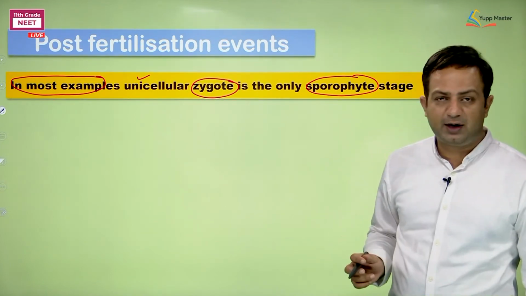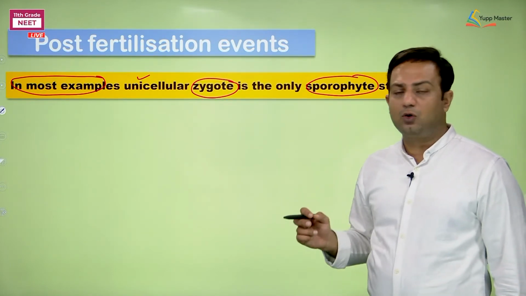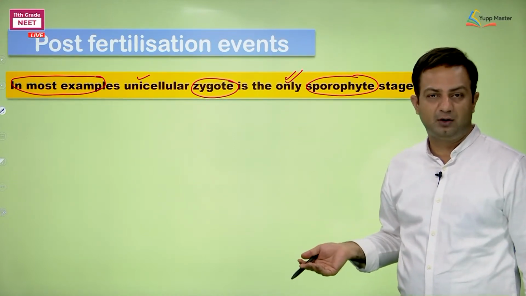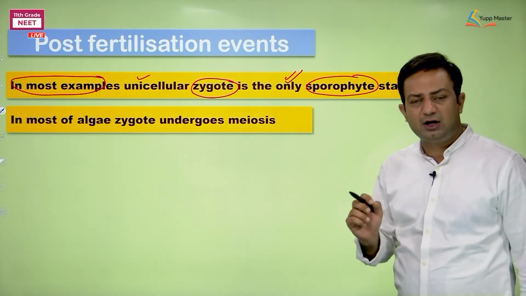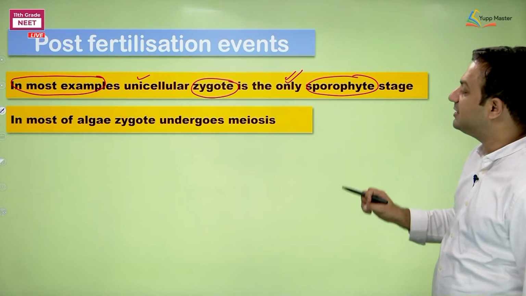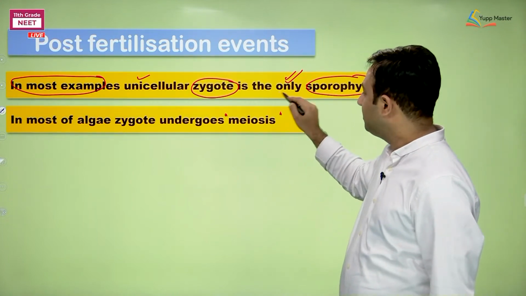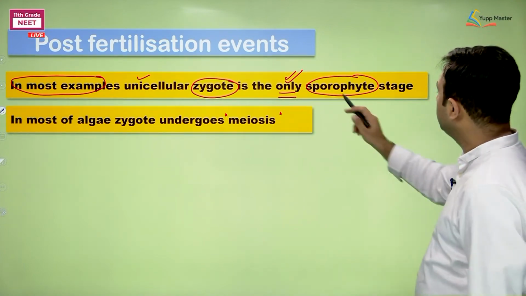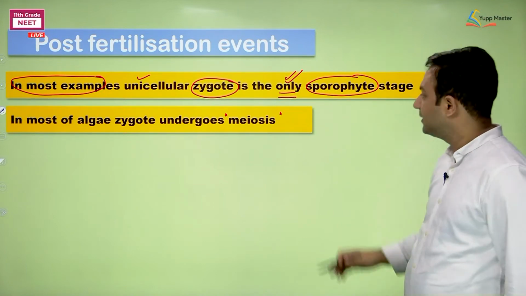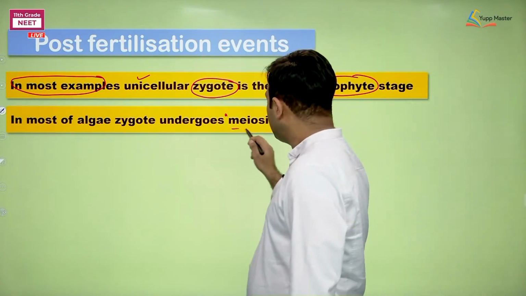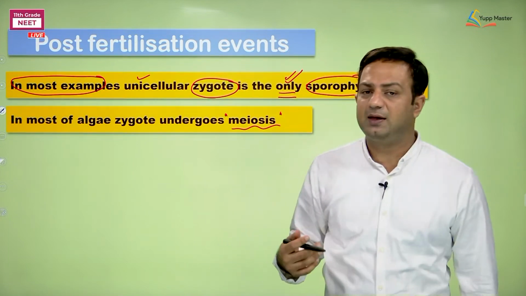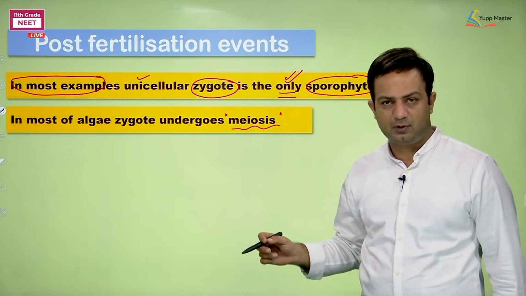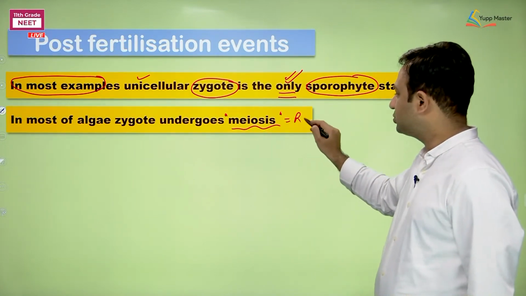So, zygote is diploid, and in most of the algae, zygote is unicellular and there is nothing beyond the zygote as diploid. So, it means zygote has to undergo meiosis. I repeat, in most of the algae, zygote undergoes meiosis. Because zygote is the only stage of sporophyte, in that case it must undergo meiosis, because the remaining part will be gametophytic. If meiosis happens, the number of chromosomes gets reduced to half. Okay, meiosis is reduction division.